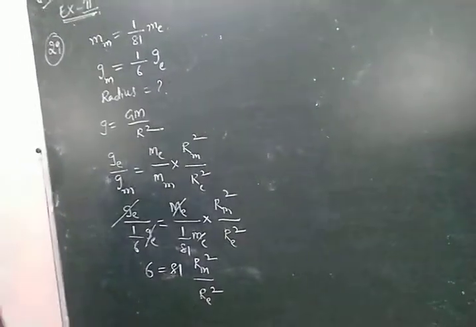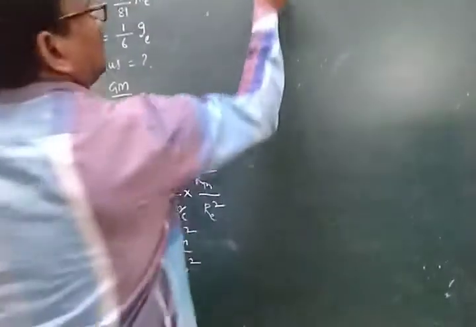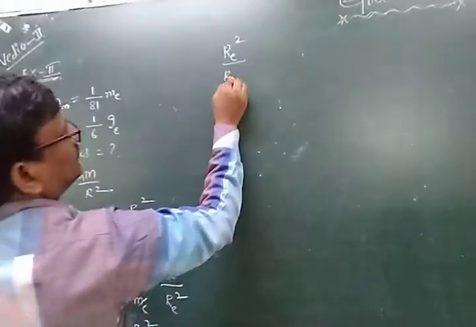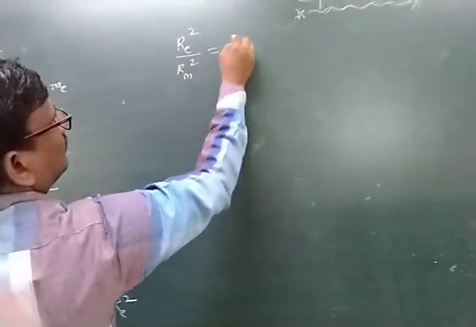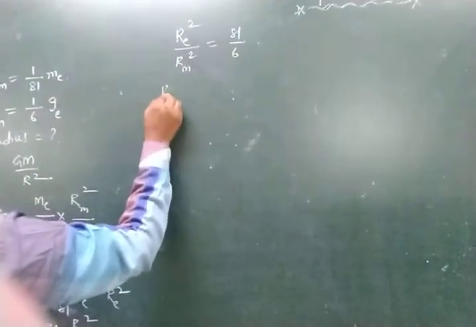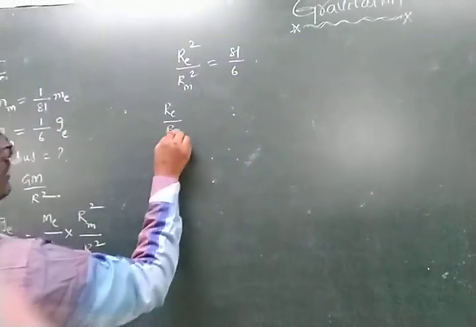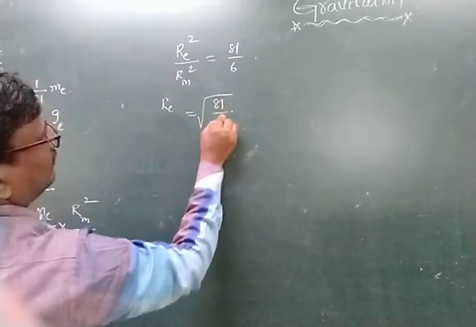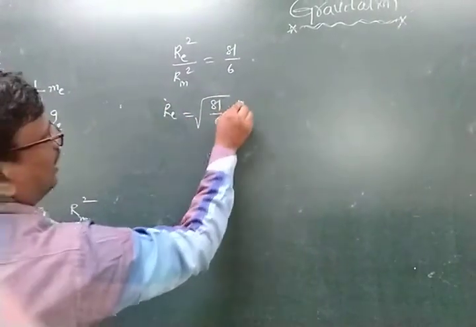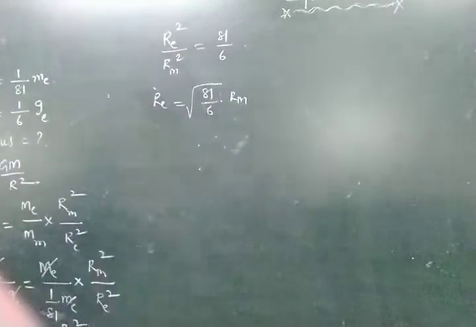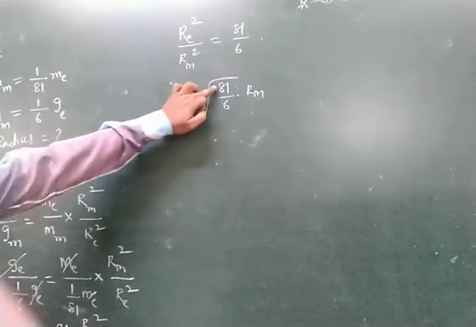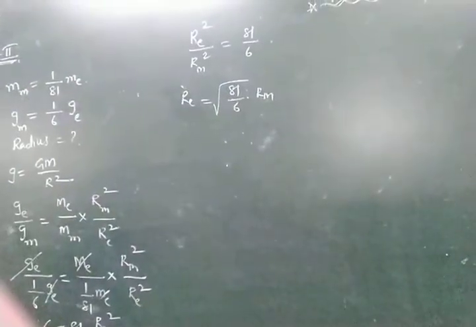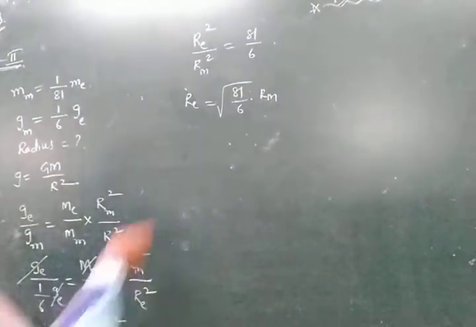Take the cross multiplication, earth by moon. The radius of the earth squared by the radius of the moon squared is equal to 81 by 6. Now take the square root: the radius of the earth by the radius of the moon is equal to root of 81 by 6. So the radius of the earth is root of 81 by 6 times the radius of the moon. This is the answer for this one.